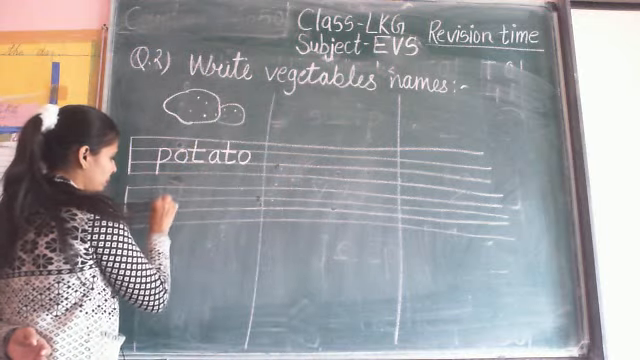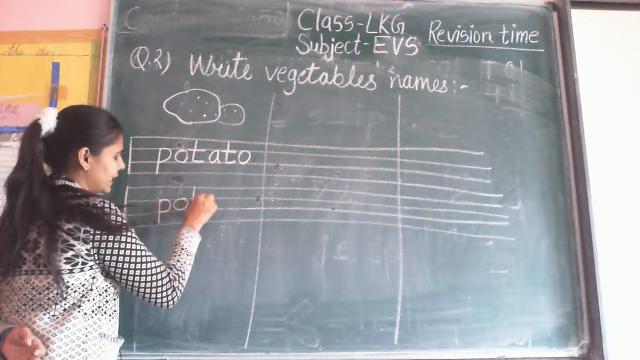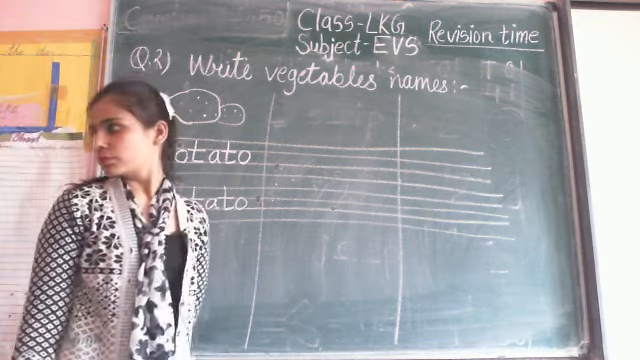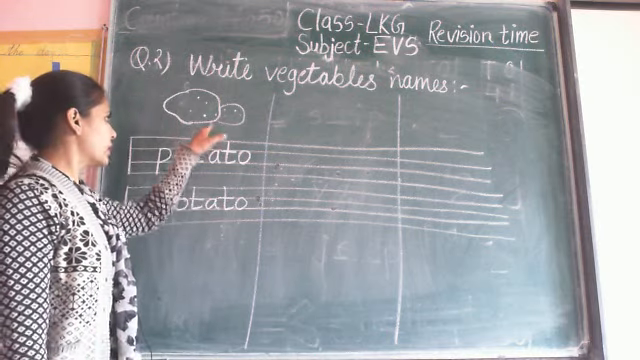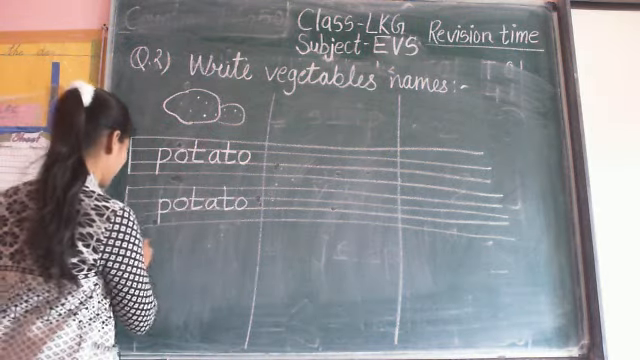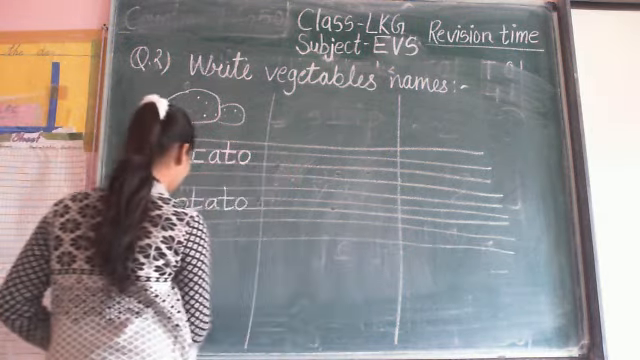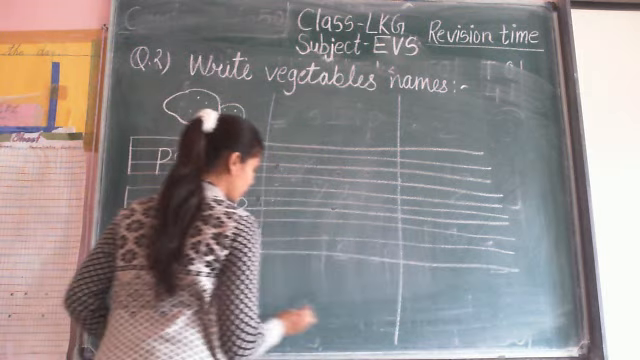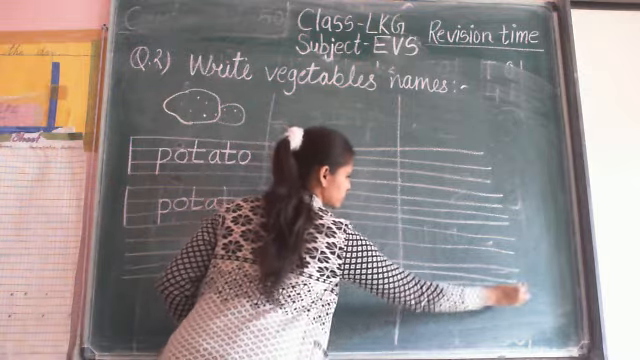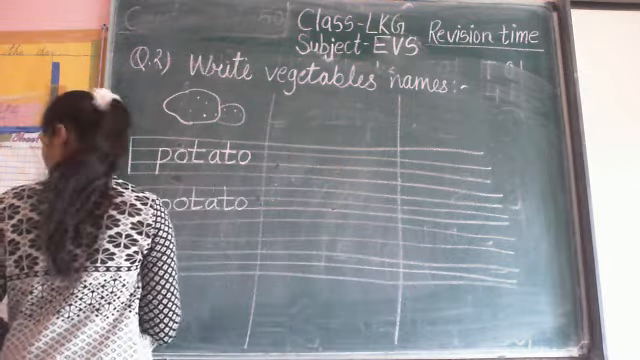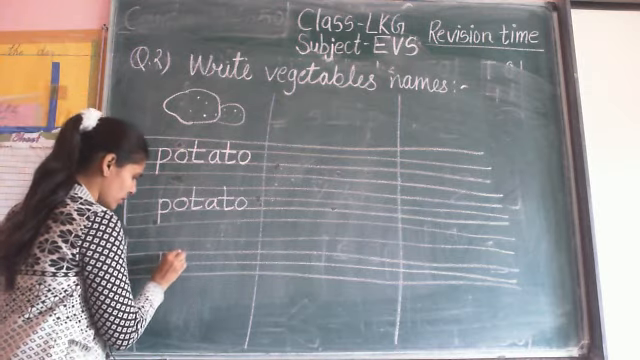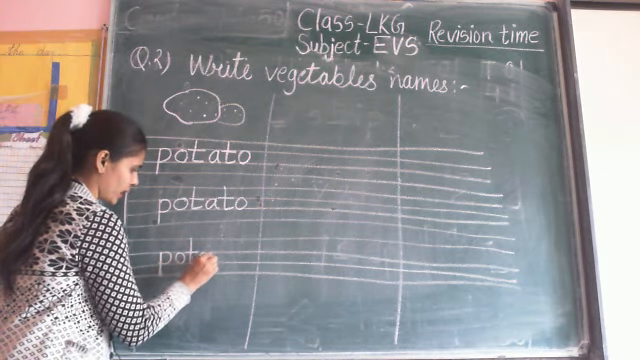Once again, P-O-T-A-T-O, potato. What is this? This is potato. Then once again, you write also, and say and write. You revise the spelling and write down the name. The name of vegetable is potato.